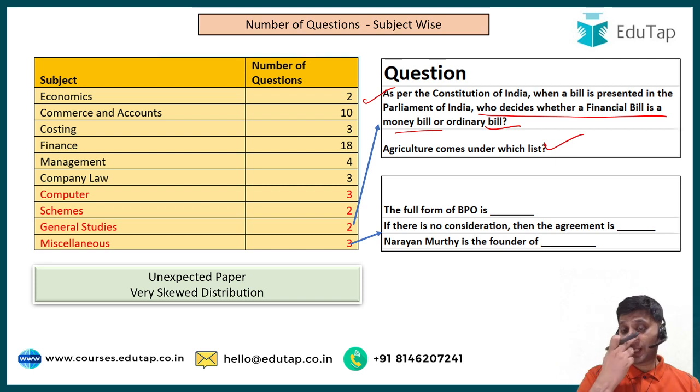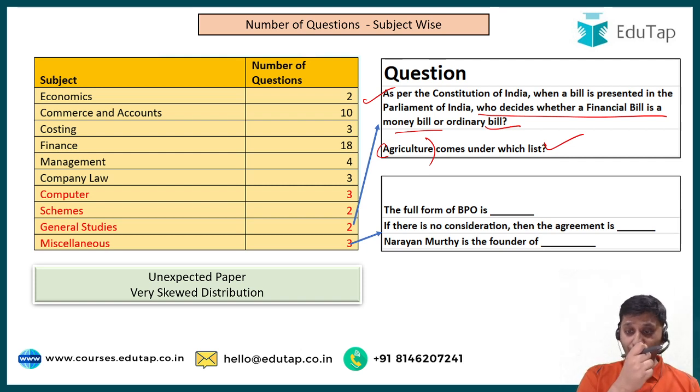Some people would say that the agriculture related question was asked because there was a farm protest at that time. It was a hot topic. Maybe if there was one sole question, I would have taken that logic. But there are a lot of questions which are not connected to the syllabus. So we can't say this question was related to current affairs because agriculture was in the news at that time. But what about the other questions? Why were computer questions asked? Why was this question asked, that a financial bill is a money bill or ordinary bill?